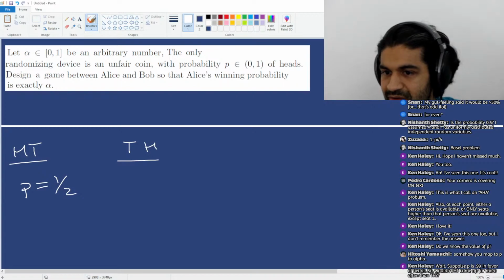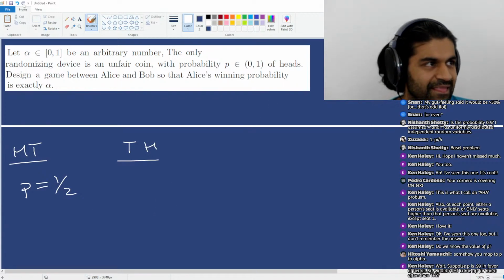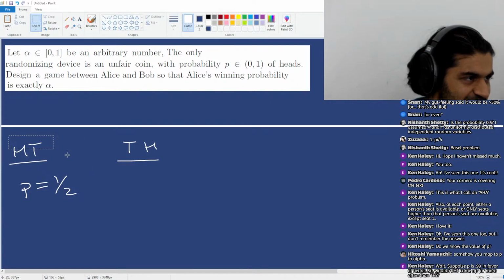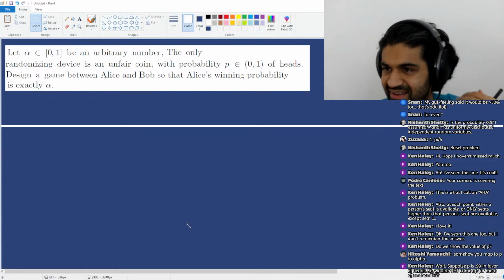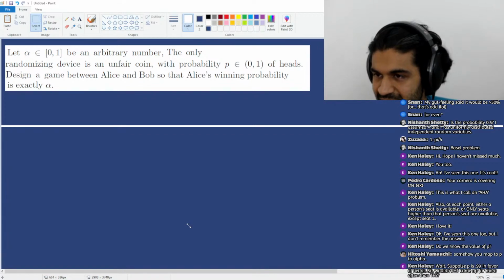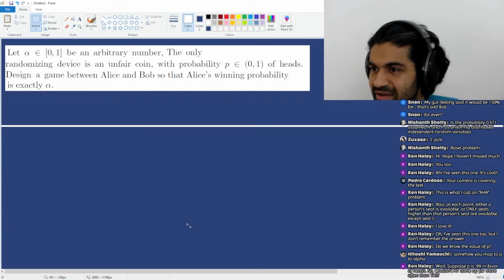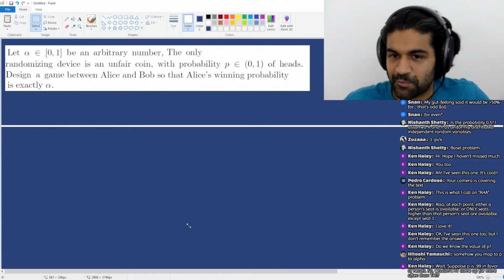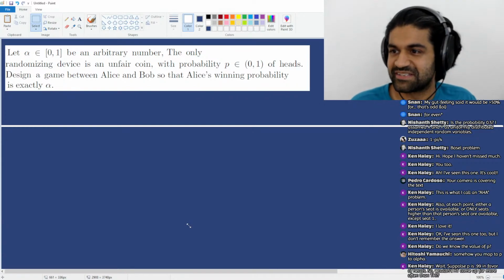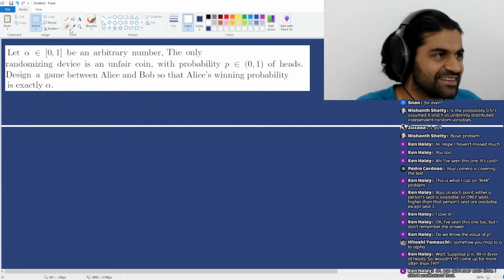Okay, so maybe there's some confusion on this point. So you take your unfair coin, you toss it twice. And you're tossing in groups of two. Yeah, you start over each time. I'm sorry, I hope that wasn't too confusing. You do need to start over each time. Okay, but hopefully that's clear now.